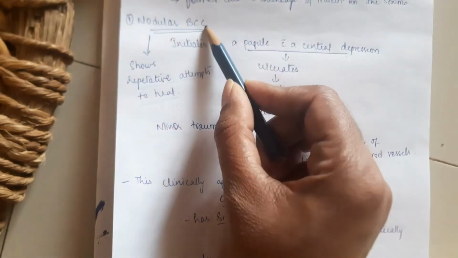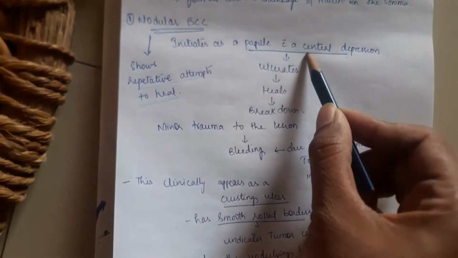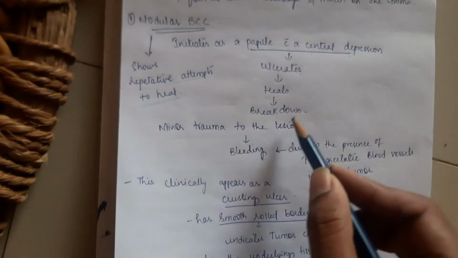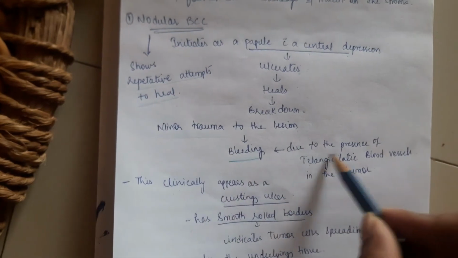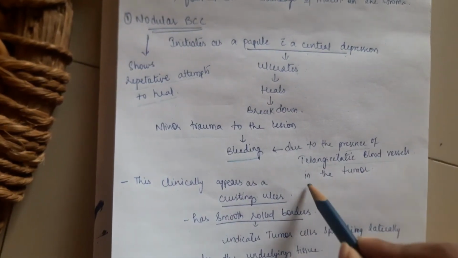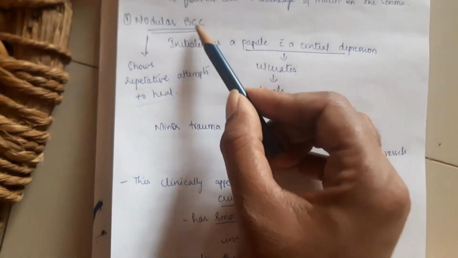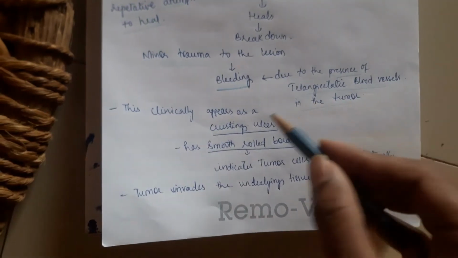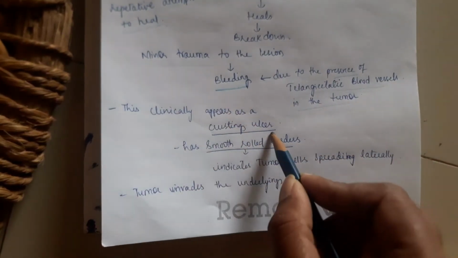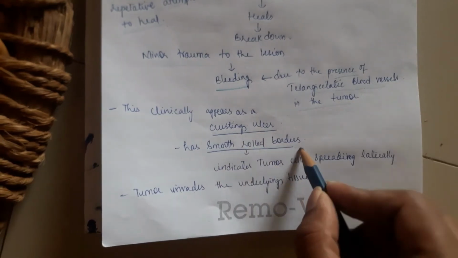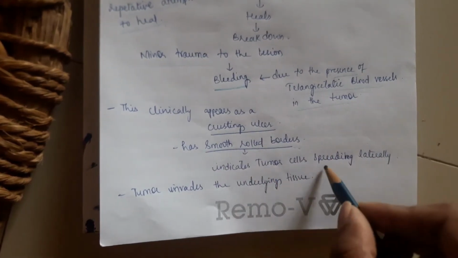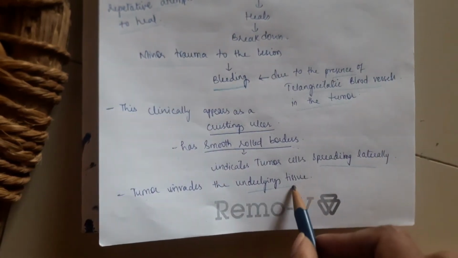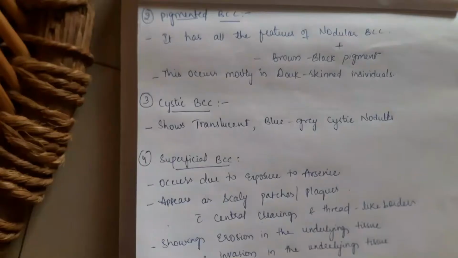First, coming to the nodular basal cell carcinoma, it initiates as a papule with a central depression, later ulcerates and heals, and later breaks down. Minor trauma to this lesion causes bleeding because of the presence of telangiectatic blood vessels in the tumor. Nodular basal cell carcinoma shows repetitive attempts to heal. Clinically, it appears as a crusting ulcer which has smooth rolled borders, and these indicate tumor cells spreading laterally. This tumor invades the underlying tissue.